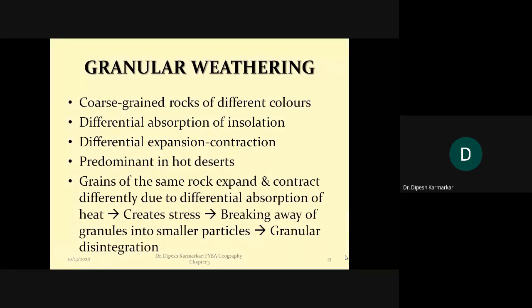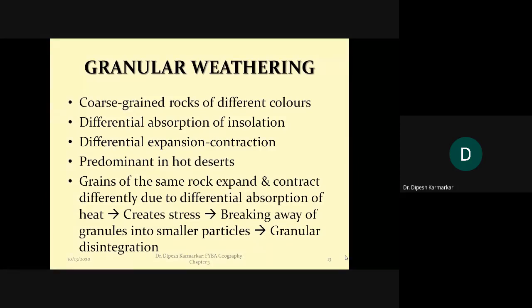Granular weathering is weathering in which each and every granule, each and every grain, gets separated from the rock. पहले इसमें क्या था, that it was a block of rock that separates. Here it is not a block of rock, but a granule of the rock, the grain of the rock that gets separated, and so we call it granular weathering.